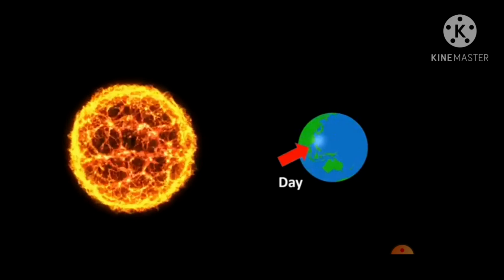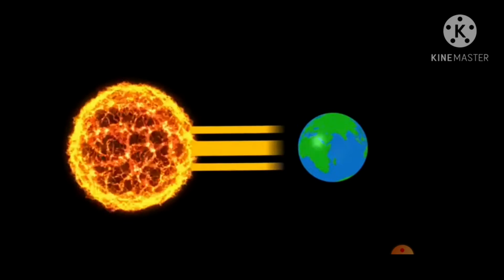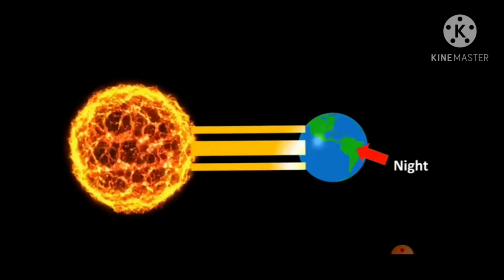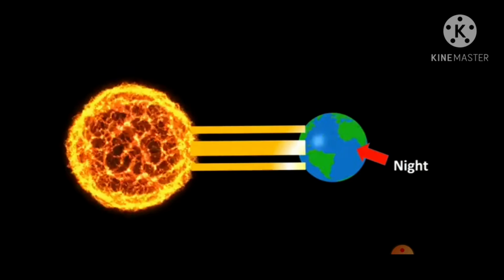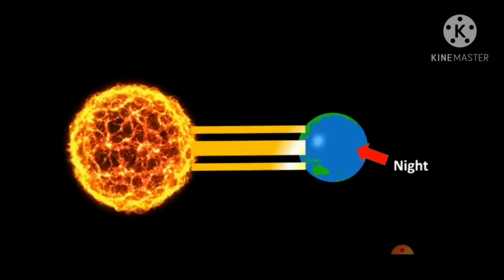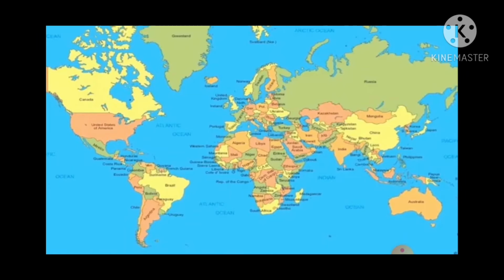Students, you can see here the part of the earth facing the sun represents day. Perpendicular rays of the sun fall on the earth's surface, and the part of the earth which does not receive rays represents night. Okay, तो हाफ पार्ट में डे और हाफ पार्ट में नाइट है, इसलिए इंडिया में दिन होता है और अमेरिका में रात. Yes? I hope you must have followed how day and night take place on the earth.